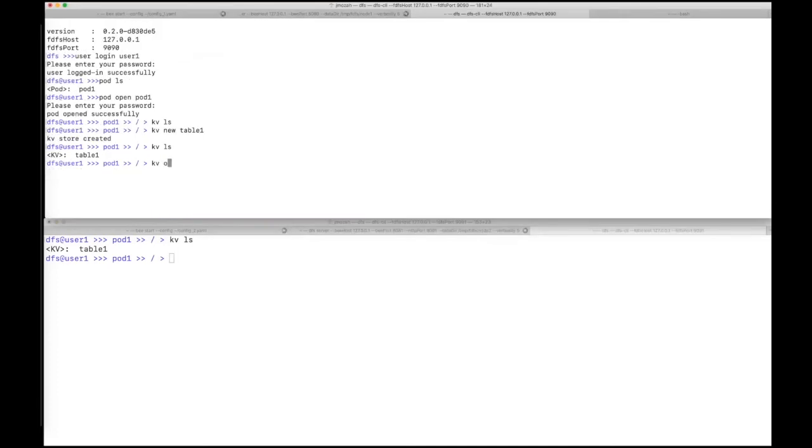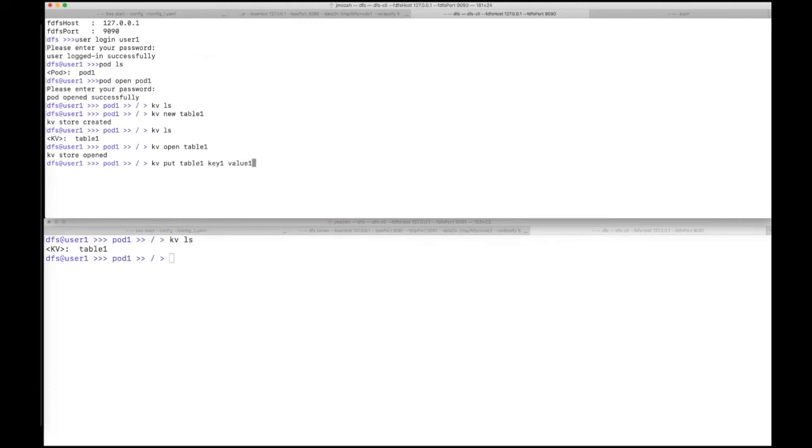So let's open the table1, and let's insert some data inside this. I use put and get like commands to insert and get out of the KV table. You can see the help to see more commands. kv put in table1. This is the key1 and this is the value. Let's add a few more key values: key2 and value2, key3 and value3.